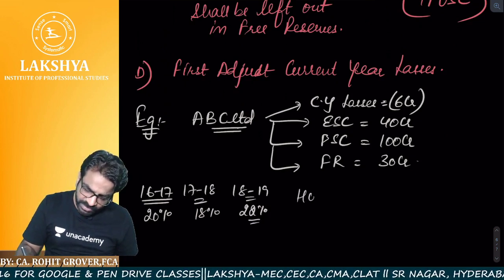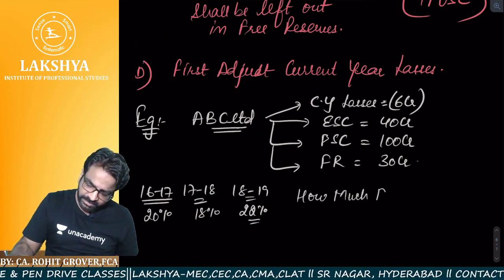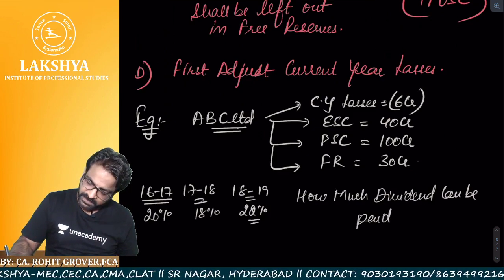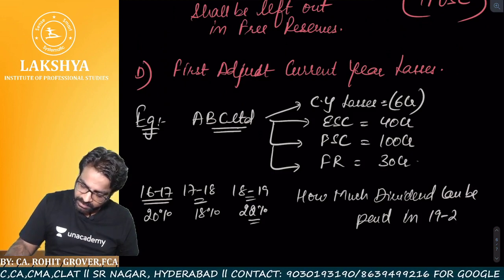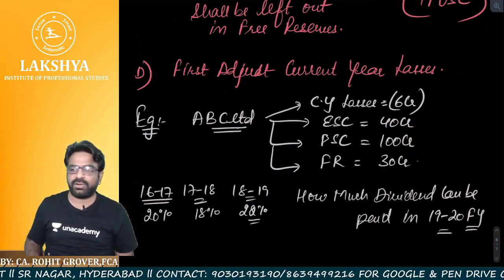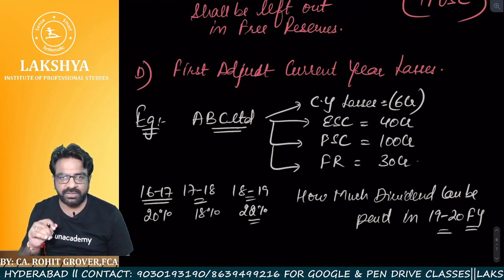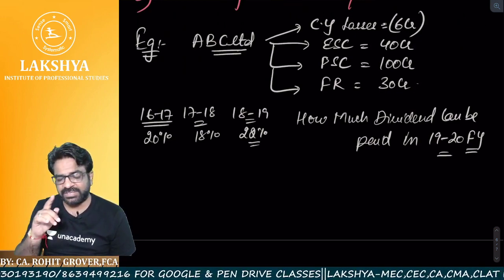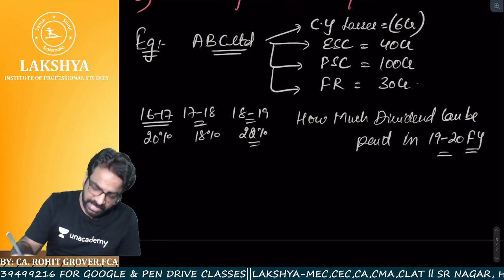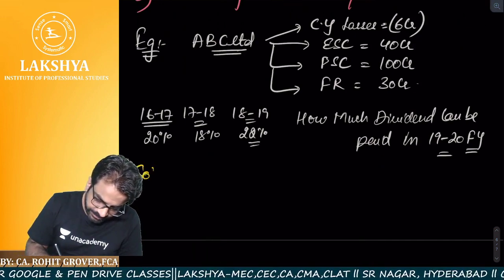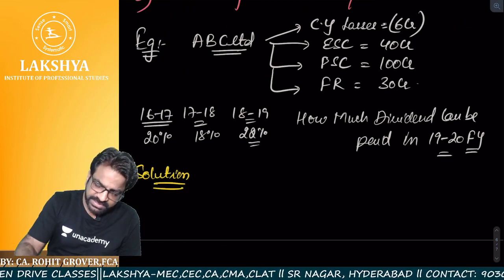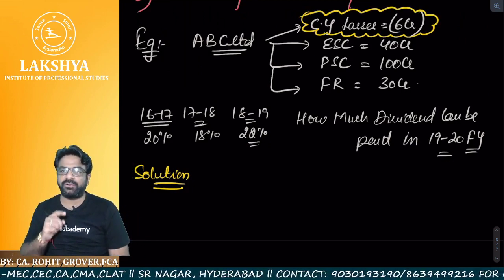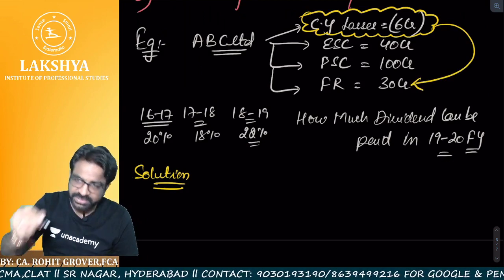Now the question is, how much dividend can be paid for the 19-20 financial year? Did you understand the question or not? Now listen very carefully. First thing, is it a company? Yes. Section 123. First, sir, are there any profits or are there losses? Sir, there are losses. When there are losses in the current year, we would like to touch our free reserves.